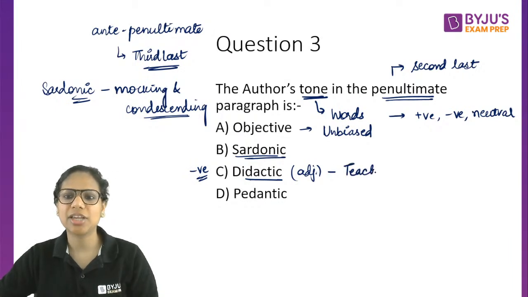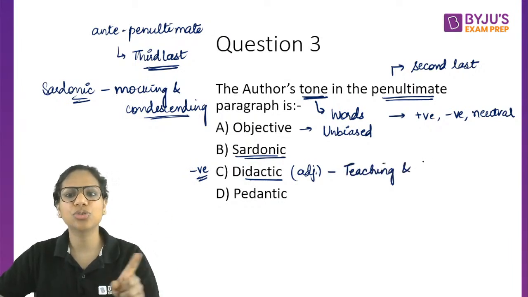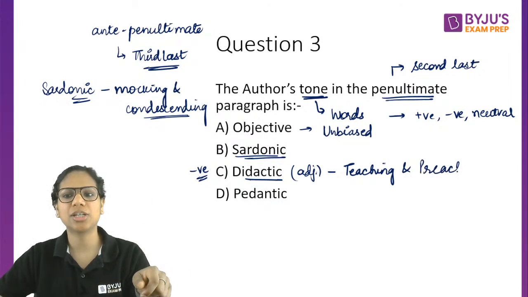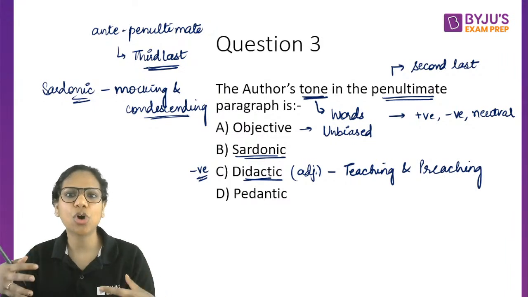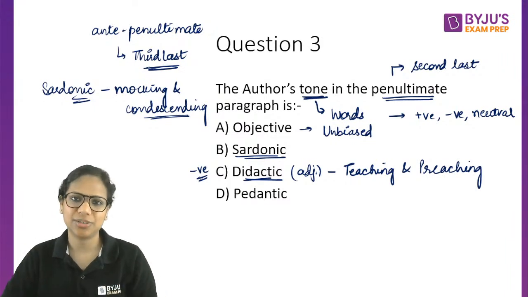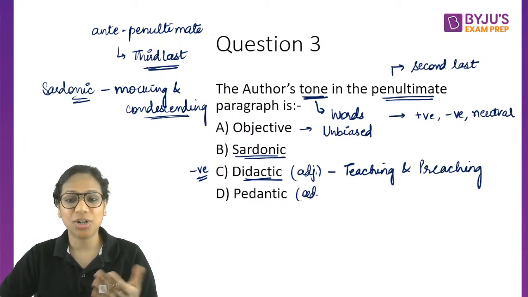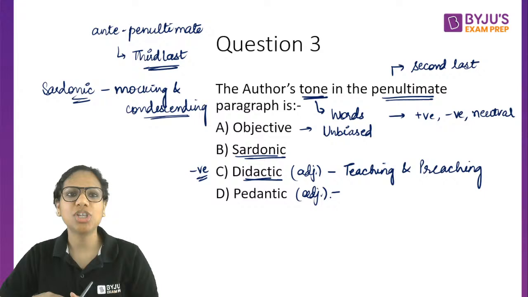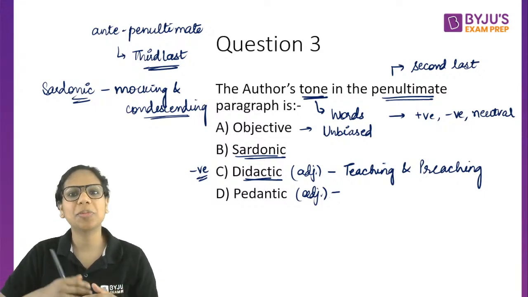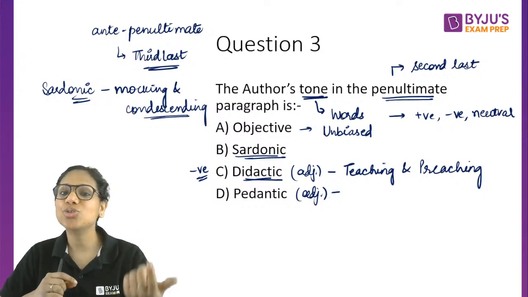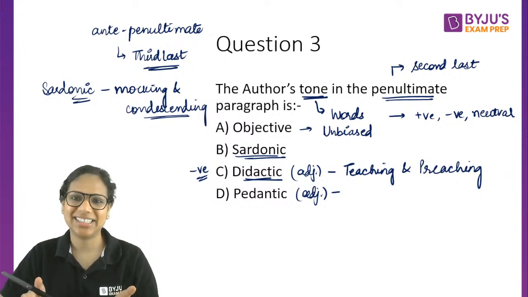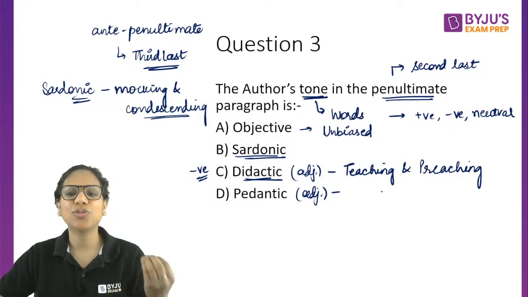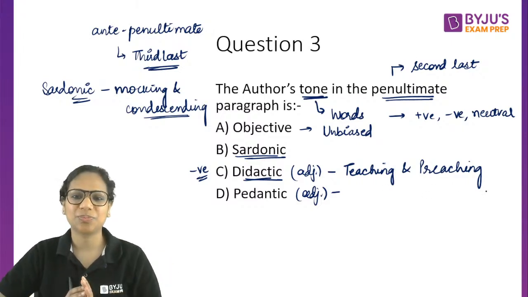Let's say I very authoritatively tell you, you should do this, no, this is not the right way, this is the right way, you should do this for your exam. And I say this in a very authoritative manner. That is didactic. Pedantic. Another important word, because there are a lot of people around you who are pedantic, who try to show off their knowledge and correct you on very minor faults. They are pedantic, right? So, showing off knowledge and correcting you on minor faults.